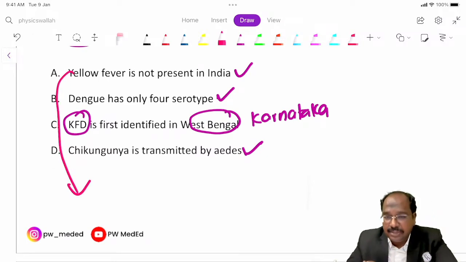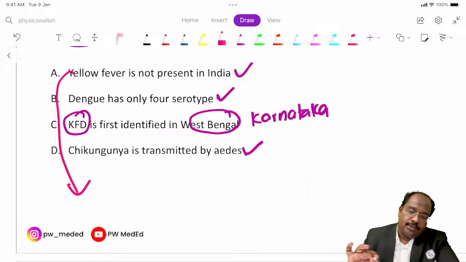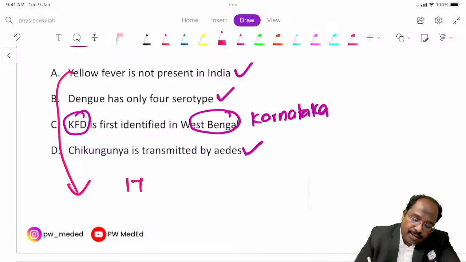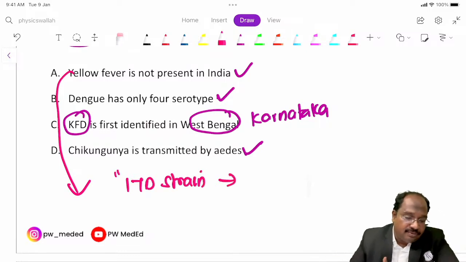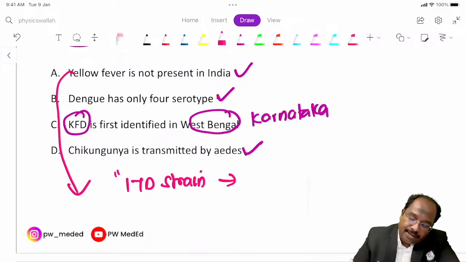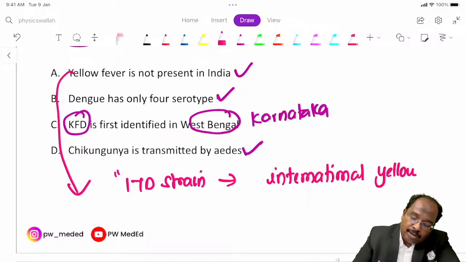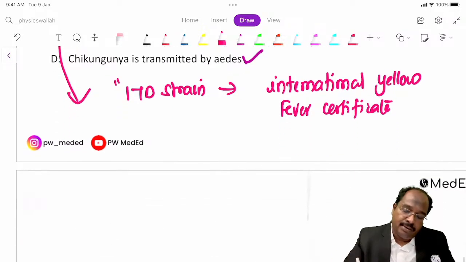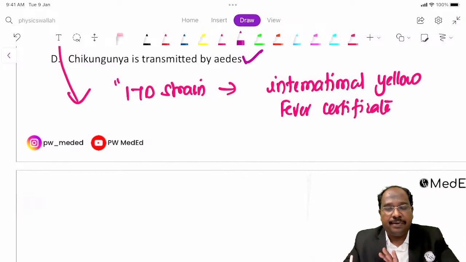Regarding yellow fever, the first thing you have already seen: it's not present in India. So to prevent entry into India, we have a program. We have a vaccine, the 17D vaccine strain. If you take this vaccine, they will provide a certificate. We will provide the International Yellow Fever Certificate.